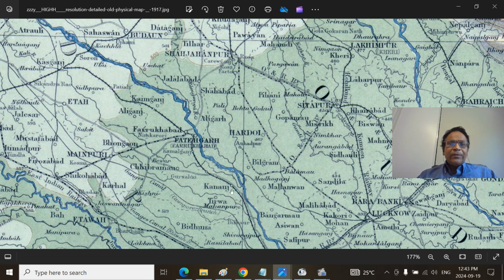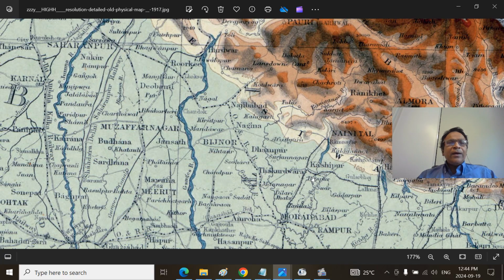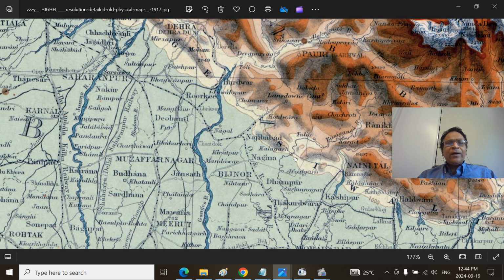Here Kannauj, Kanyakubja, used to be the historic capital of Harshavardhana's kingdom around 750 or so. Near that, the river joins the Ganga river. That means downstream of the Farrukhabad Fatehgarh district, the river joins almost at the same place as the Sukheta river, which flows through the Pilibhit and Shahjahanpur areas. We have seen that river here. And it gets water from a river called the Kho River that comes from the Kotdwara region. So here the Kho River joins, somewhere near this place. We'll see in the other map.